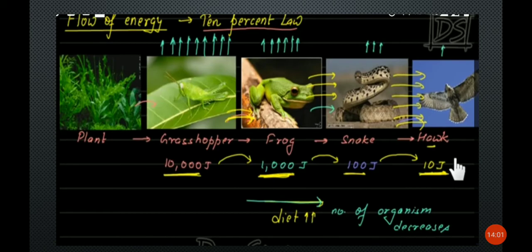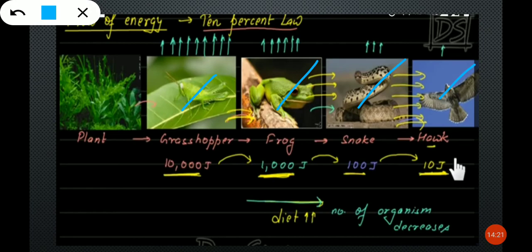See here, I'll ask you one question. Here in our environment, should more hawks be there, or more snakes, or more frogs, or more grasshoppers?